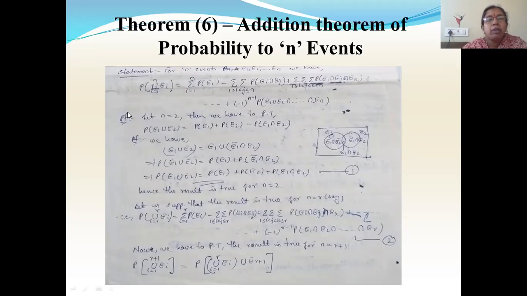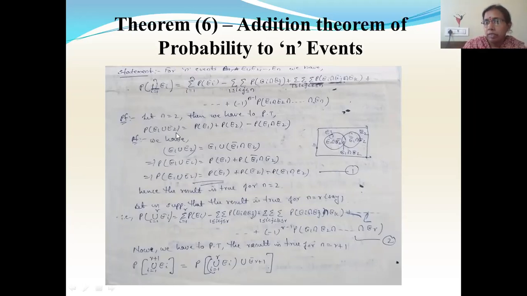So here let n equal to 2. When I take n equal to 2, what do we have to prove? Only for 2 events we have to prove. That is P of E1 union E2 is equal to P of E1 plus P of E2 minus P of E1 intersection E2. For these two events, we have already done it in the previous theorem. The previous theorem was for two events only. There we took A and B instead of E1, E2. So the same proof will hold for this also. Only the notations are changing.